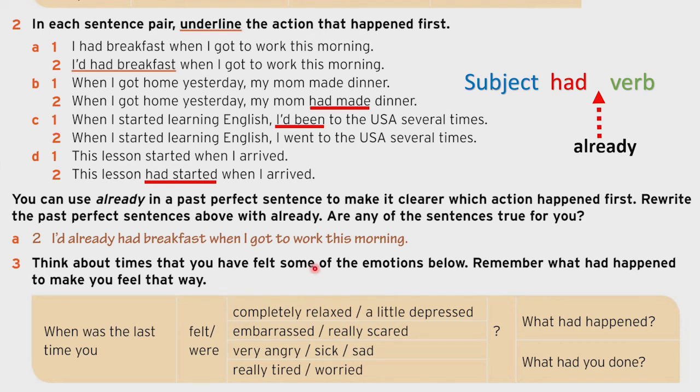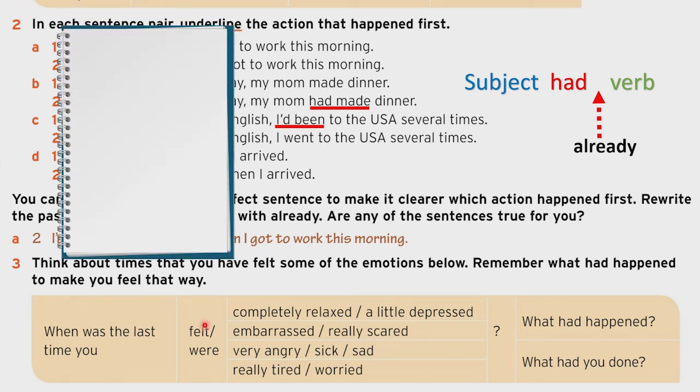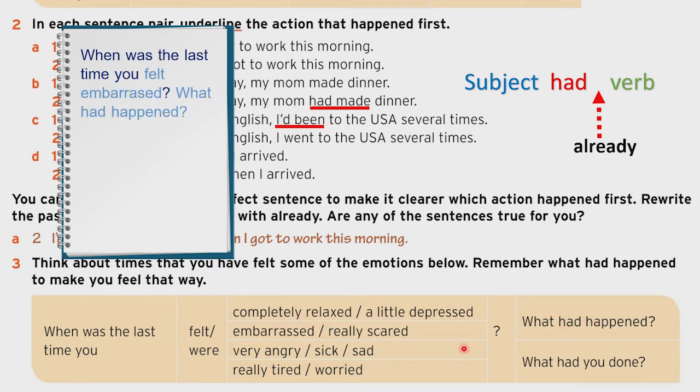All right, let's continue. Here we have: think about the times that you have felt some of the emotions below. Remember what happened to make you feel that way. So in your notebook, you're going to write some questions. When was the last time you felt embarrassed? Okay, and then what happened?